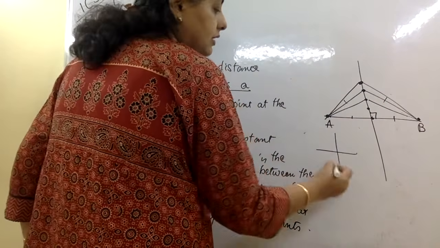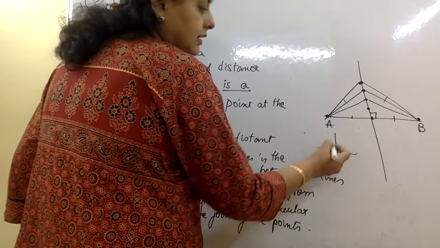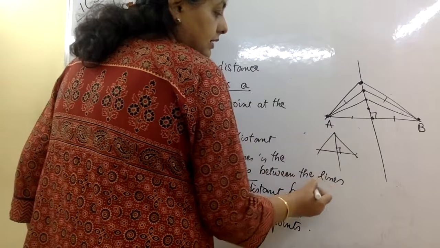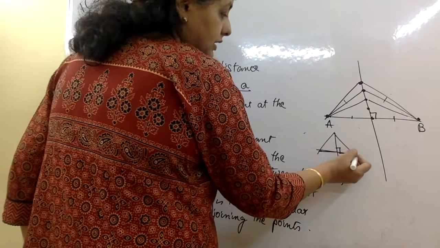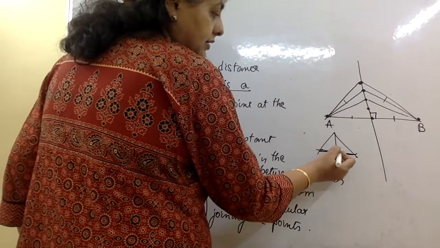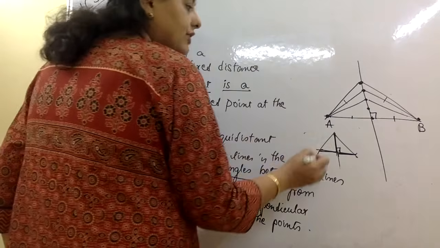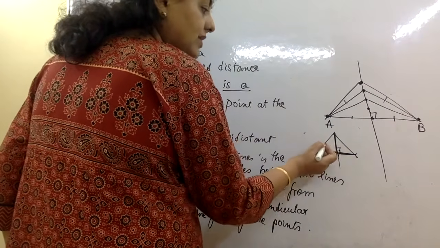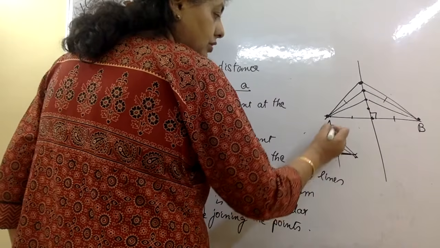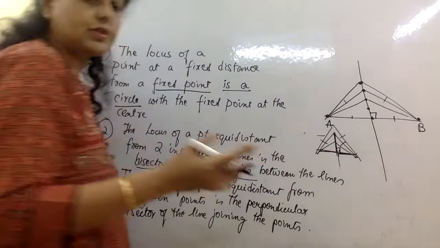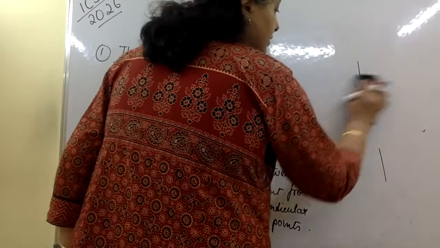I'll just prove it here. I've drawn the perpendicular bisector, and let me join this. This part is equal to this, this part is 90-degree, and this is equal. By SAS congruence, we can say these two triangles are congruent. By CPCT, this is equal to this, and you can draw as many as you want. Always this hypotenuse is going to be equal by CPCT of two congruent triangles.